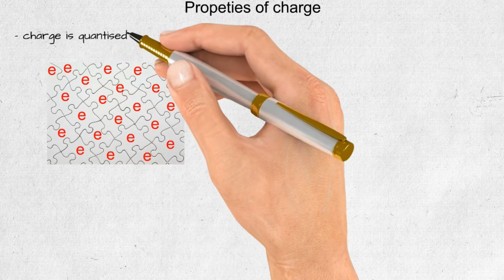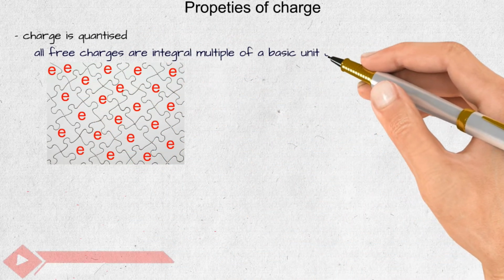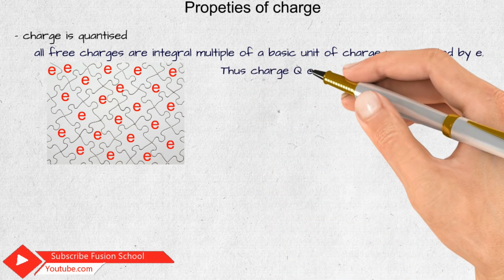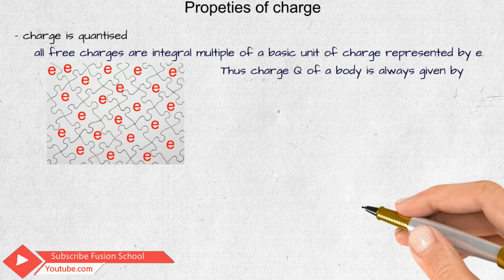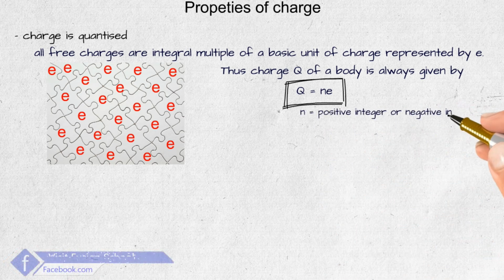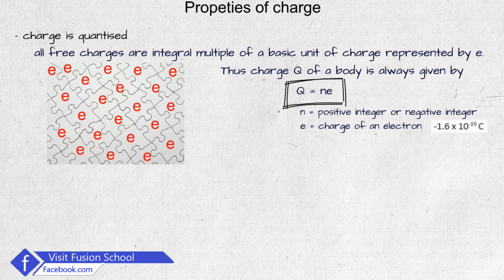Charge is quantized. All free charges are integral multiples of a basic unit of charge represented by e. Thus, charge q of a body is always given by n times e, where n is equal to a positive integer or negative integer. e is the charge of an electron, which is equal to minus 1.6 into 10 raised to the power minus 19 Coulomb.